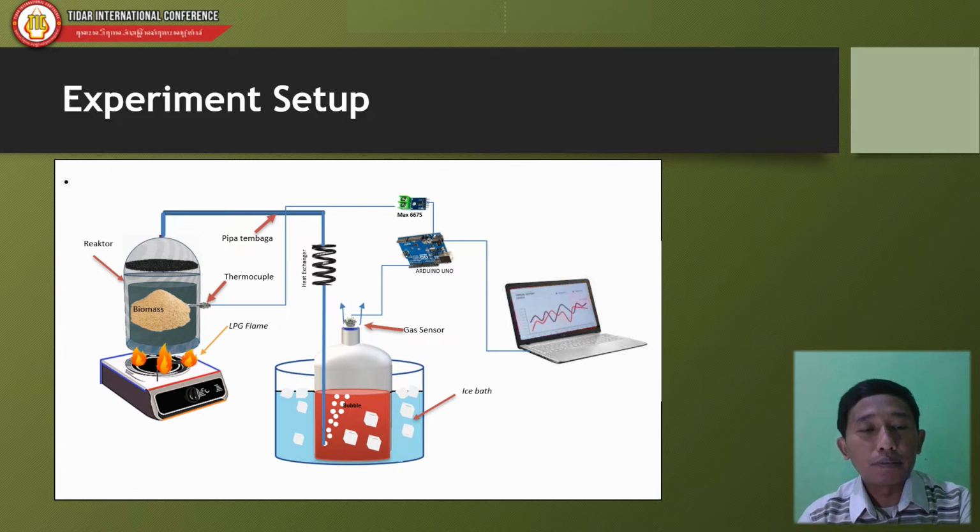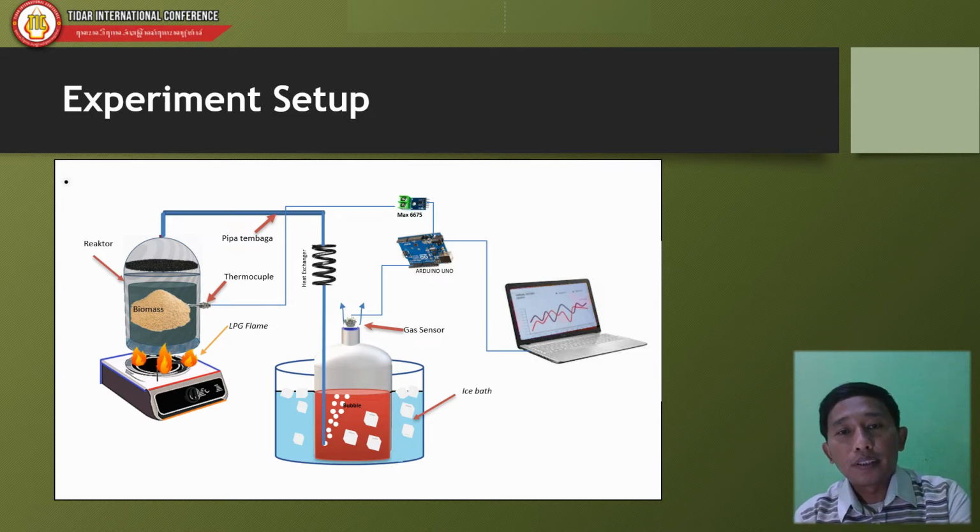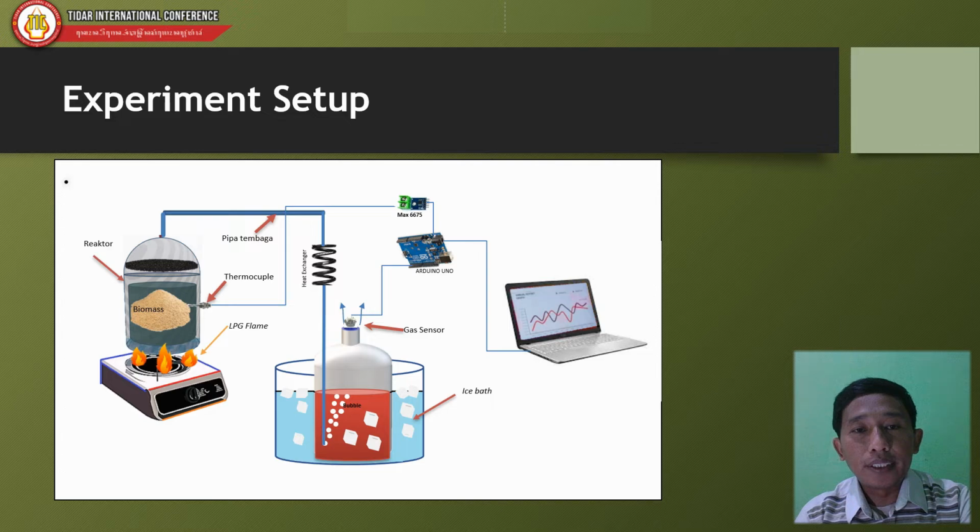The gas from pyrolysis flows through a pipe and is cooled by an ice bed, and then the gas flows through a gas sensor. The gas sensor detects the hydrogen and methane content, so we can use data from the sensor to make analysis.